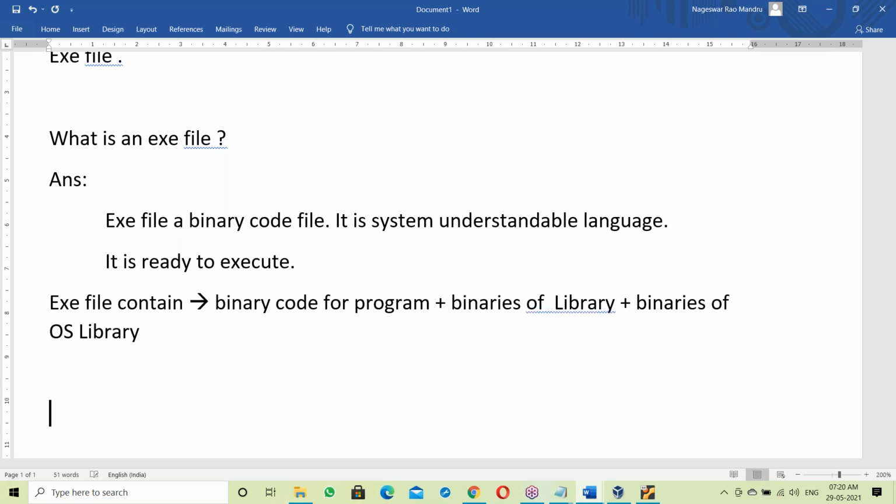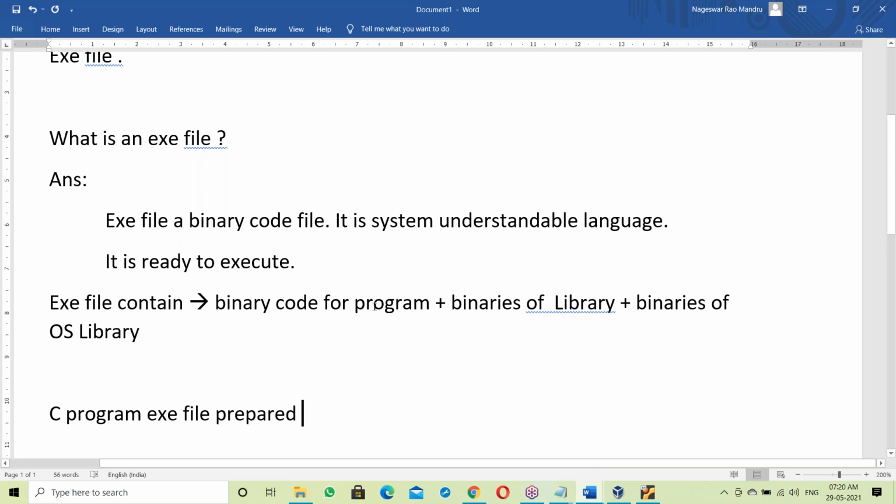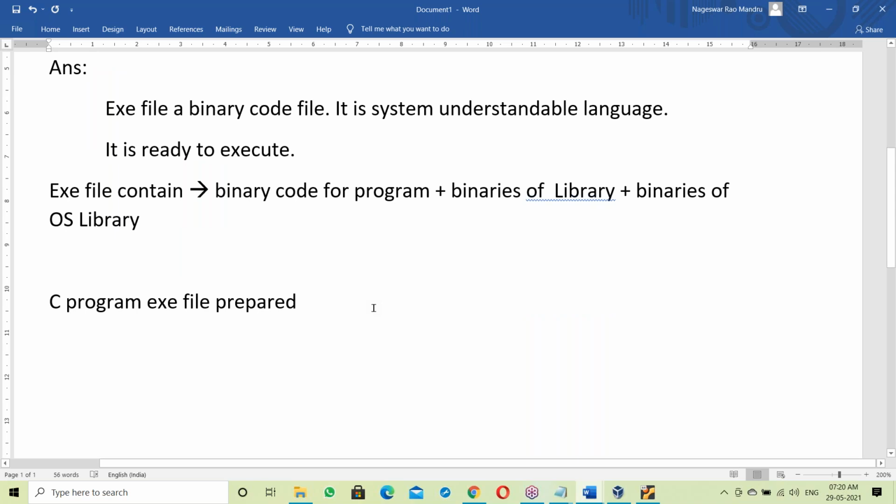Suppose, for example, a C program exe file is prepared on Windows OS.